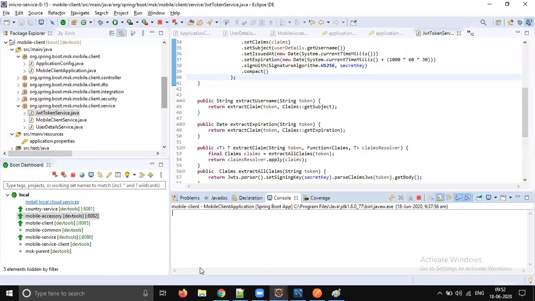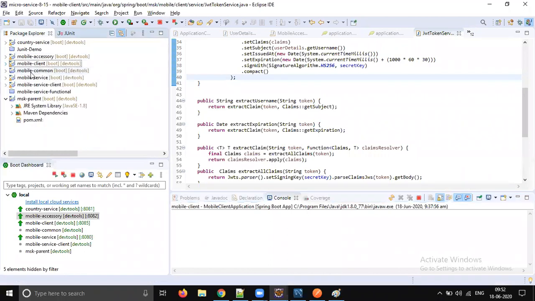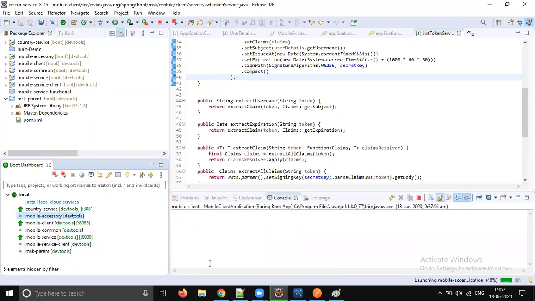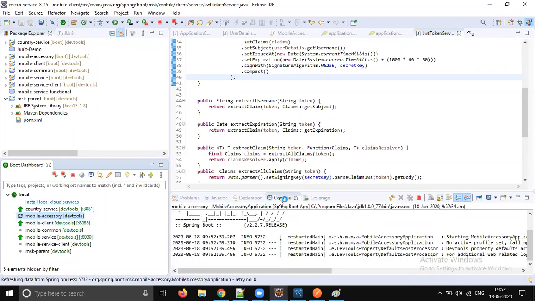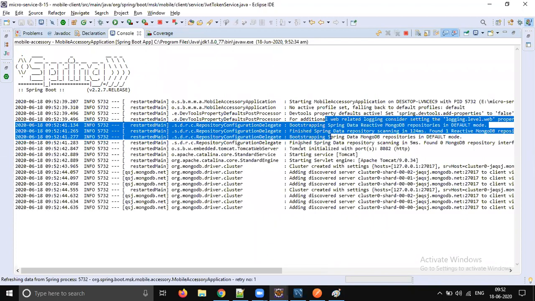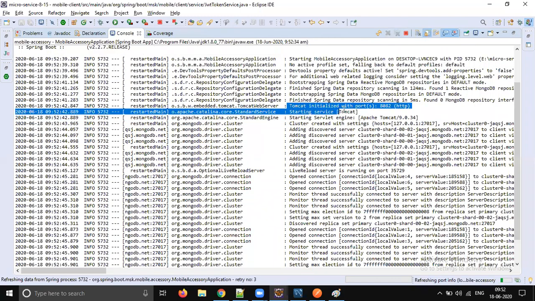Now if you go to accessory, what is missing? Why is that context part not working? Because if we restart the accessory service, you don't see the servlet context created. No servlet is available. So we need to add the servlet dependency explicitly for accessory to make those common features work. It is connecting to MongoDB and running Tomcat, running fine, but the problem is it doesn't have a servlet context.